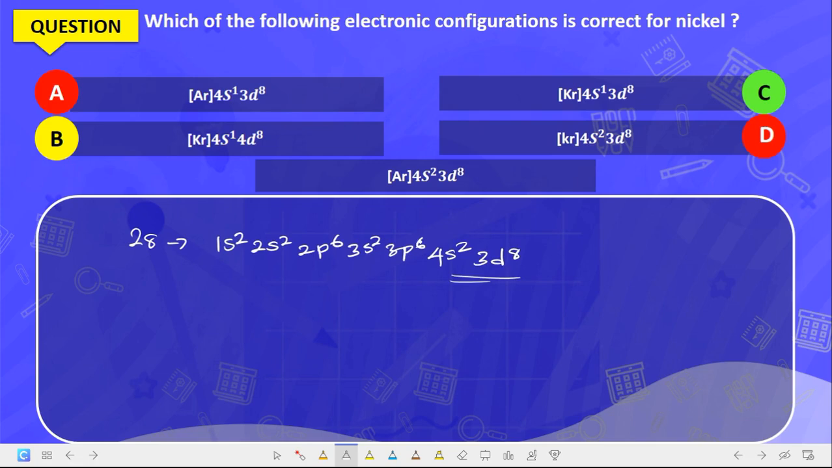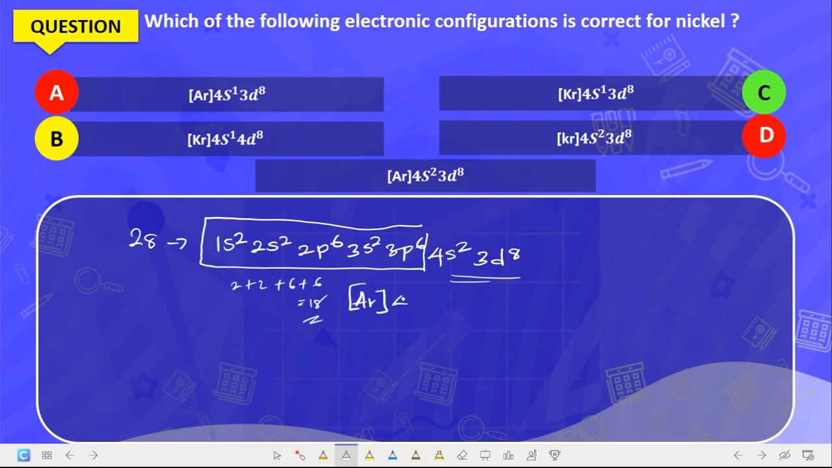But from 1s2 to 3p6 is the electronic configuration of a particular element, and that element is argon, which is 18, since 2 plus 2 plus 6 plus 2 plus 6 is 18. In the condensed form, we can put argon in brackets, and the rest becomes 4s2, 3d8. So the correct electronic configuration is this. That's the answer.